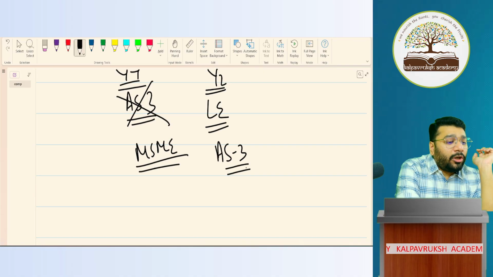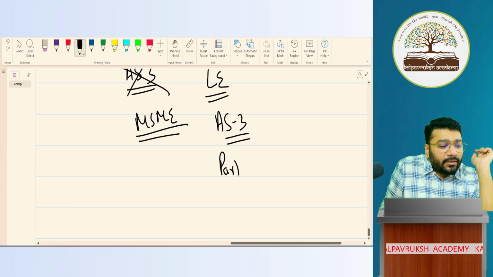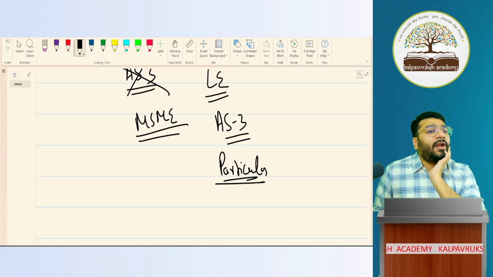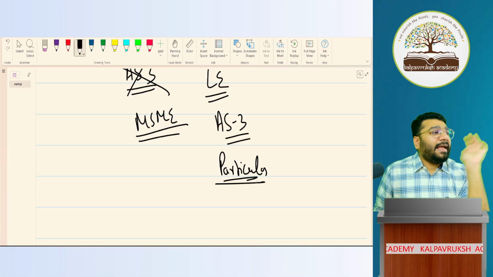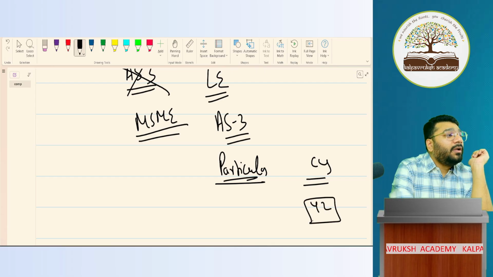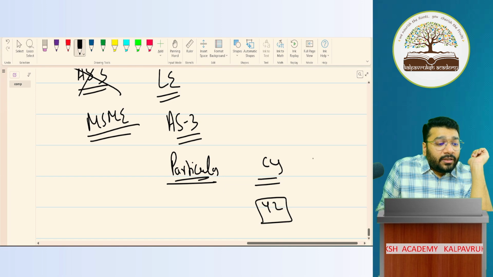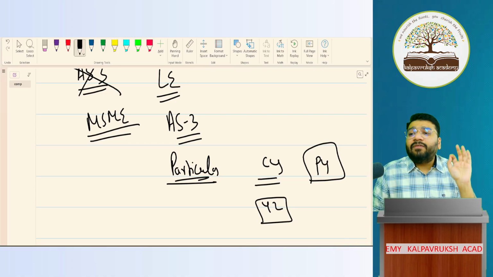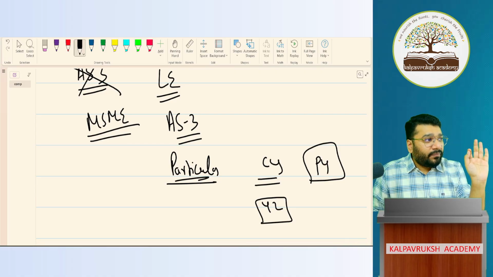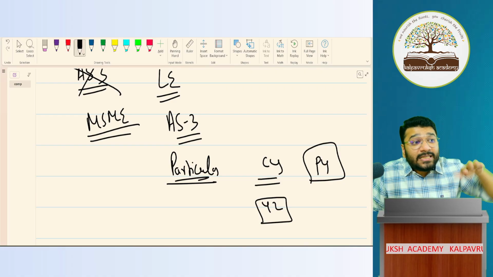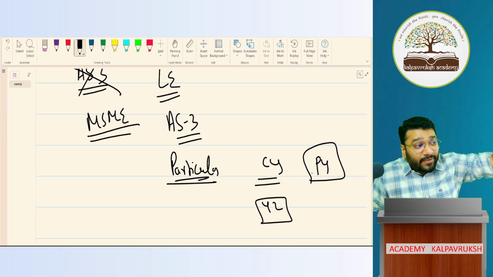So when I prepare AS3, all of you know the format, no? The first column is the particulars column. The first heading is cash flow from operating activity. Like that you start. Then you will give the current year's data, which is year 2's data. Now the problem is that generally you're supposed to give a comparative. When you prepare any financial statement as per Schedule 3, you have to give a comparative. Cash flow statement is a part of your financial statement, so a comparative has to be given.